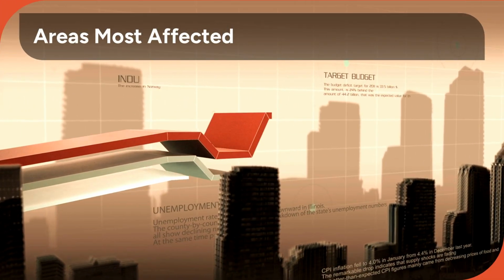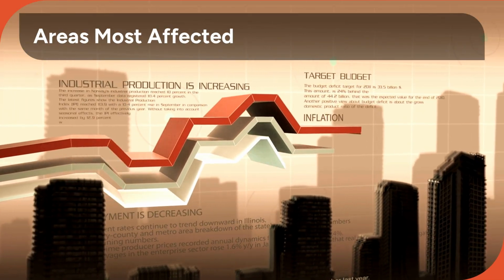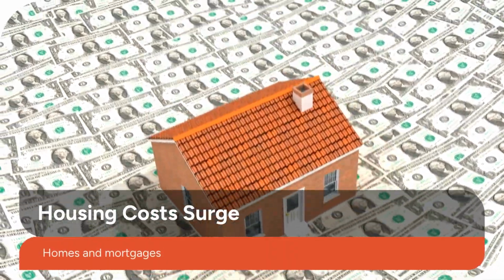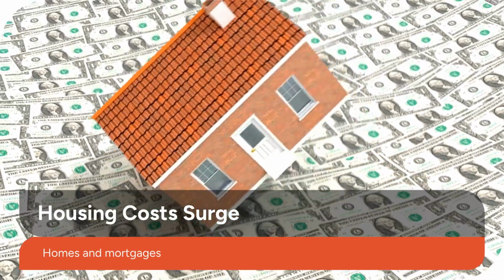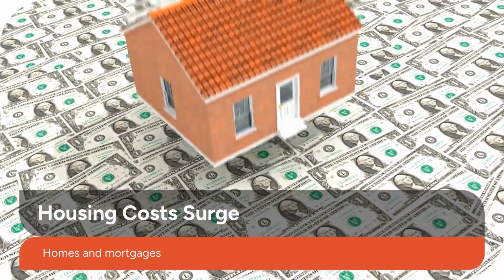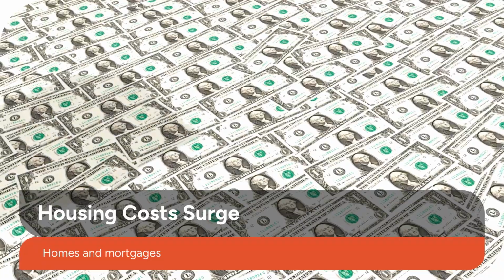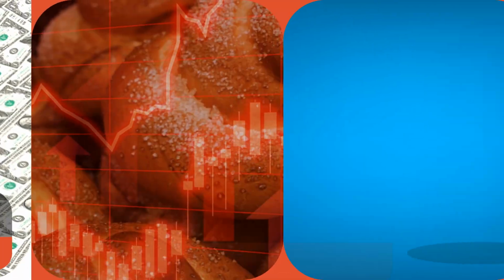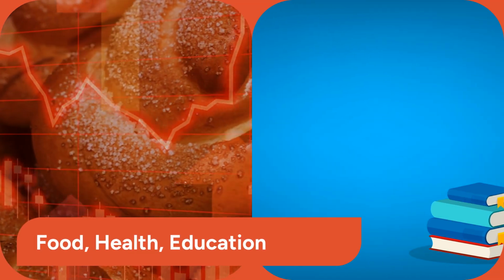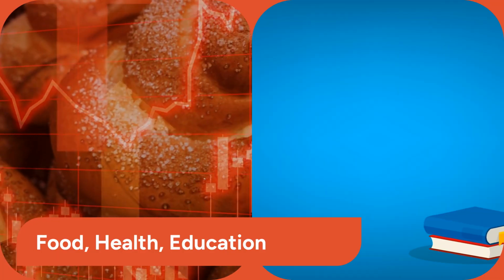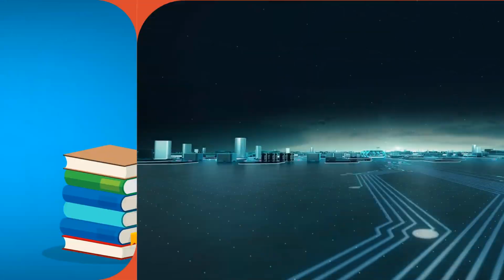Inflation impacts the cost of living across the board, but certain sectors feel the pain much more acutely. Housing is consistently one of the most affected areas, including home prices, rent, property taxes, and especially mortgage rates, which tend to rise as the Federal Reserve combats inflation. You'll also see significant inflation in necessities like food, healthcare, and education costs, which place heavy burdens on household budgets.